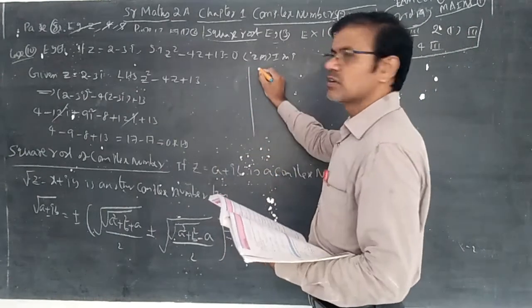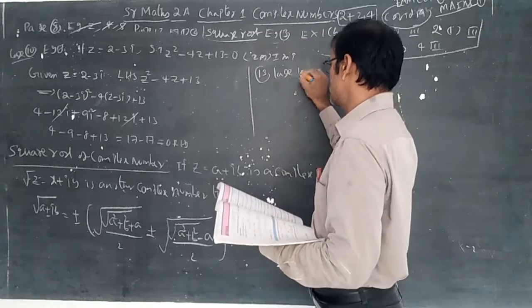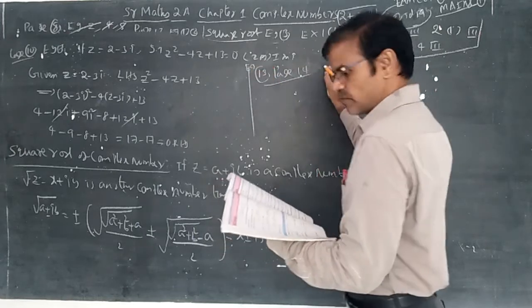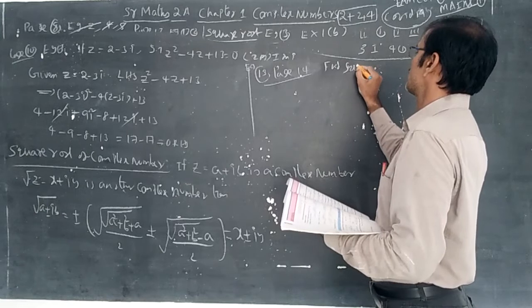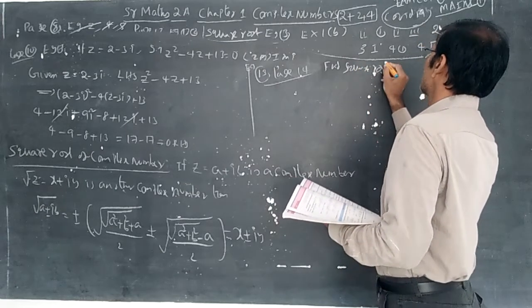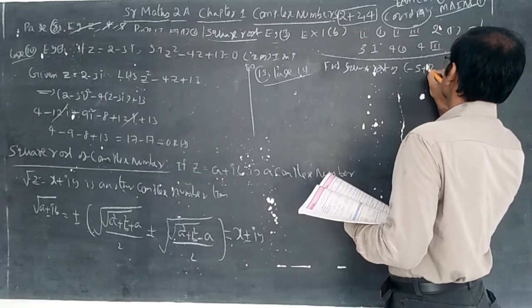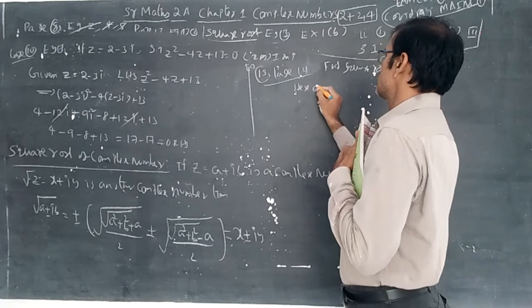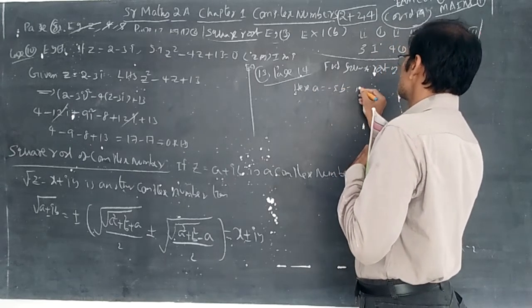Now let us discuss the 13th question, page number 14. Example 13: find the square root of minus 5 plus 12i. Here you can understand a is equal to minus 5, b is equal to 12.